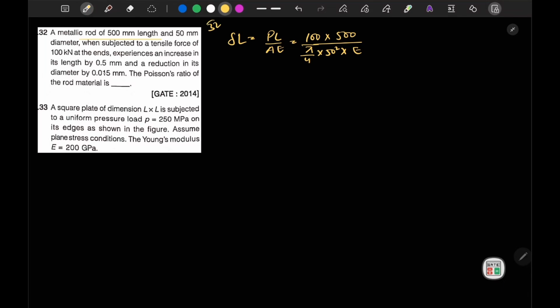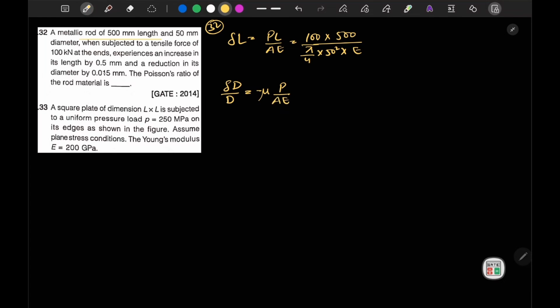So we are doing question number 32. Now what else is mentioned: the reduction in its diameter. We know that reduction in diameter can be given as delta D, or we can talk about our lateral strain. This strain is given by minus mu times sigma L, the longitudinal stress, upon E, that is P by AE.